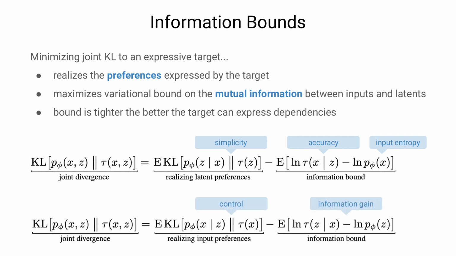Analogously, we can decompose the joint KL into realizing preferences over future inputs, as typical in control, while maximizing an information bound that compares the beliefs before and after observing inputs.